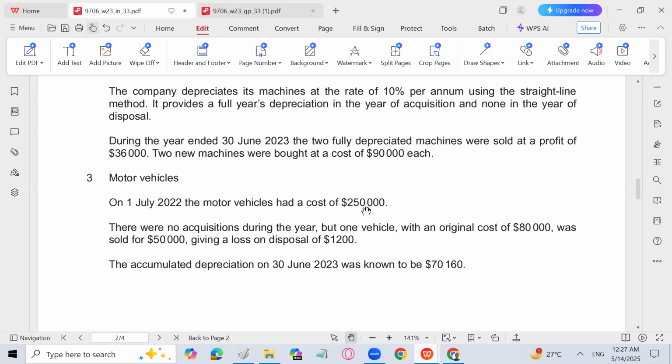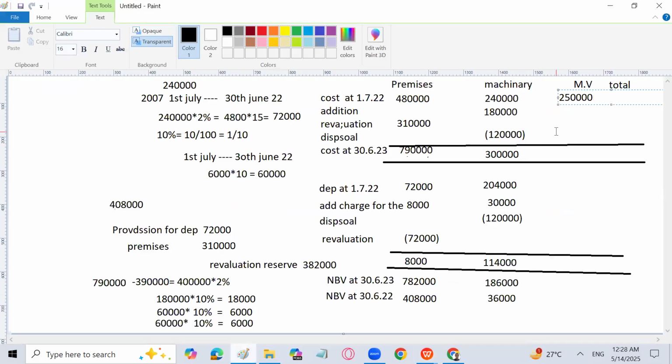Then there was no acquisition during the year, but one vehicle with an original cost of 80,000 was sold for 50,000, giving a loss on disposal of 1,200. Okay, it means that one of the assets with original cost 80,000 has been sold. So we have to subtract 80,000, no addition. We can do that easily. 80,000 we will subtract. So the remaining amount is going to be 1,70,000 as the cost.